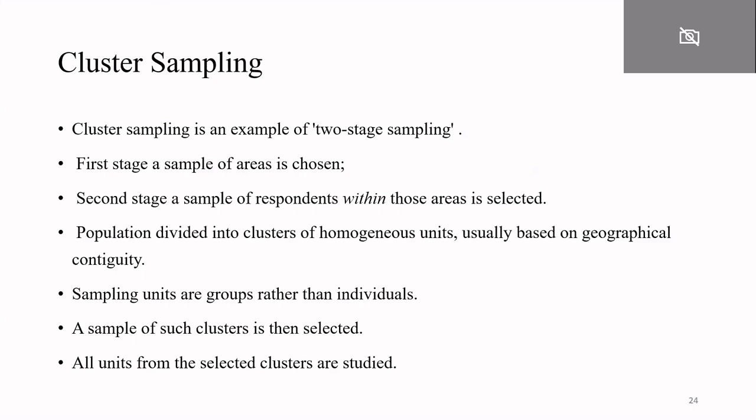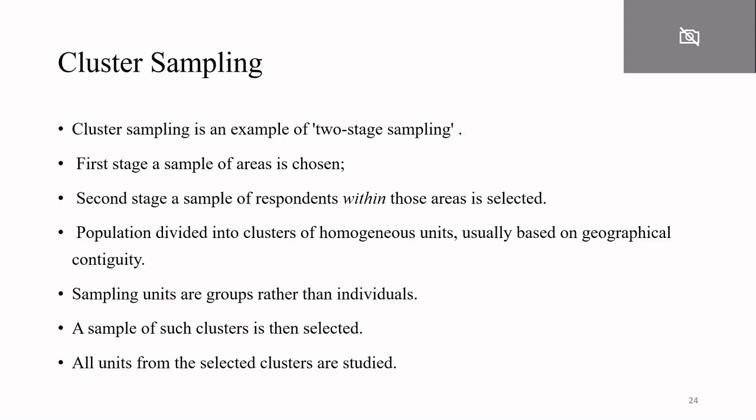But in case of stratified sampling, there will be some question in the exam asking what is the difference between cluster sampling and stratified sampling. So you will say within a cluster, in case of cluster sampling there is heterogeneity, but in case of stratified there will be homogeneity. Between clusters, in case of cluster sampling there is homogeneity, but in case of stratified sampling it will be heterogeneity. Okay.